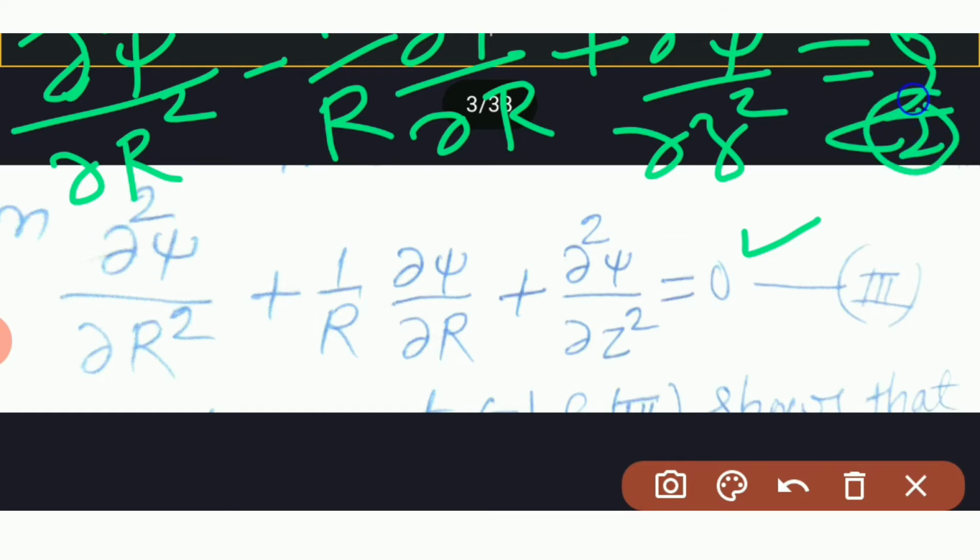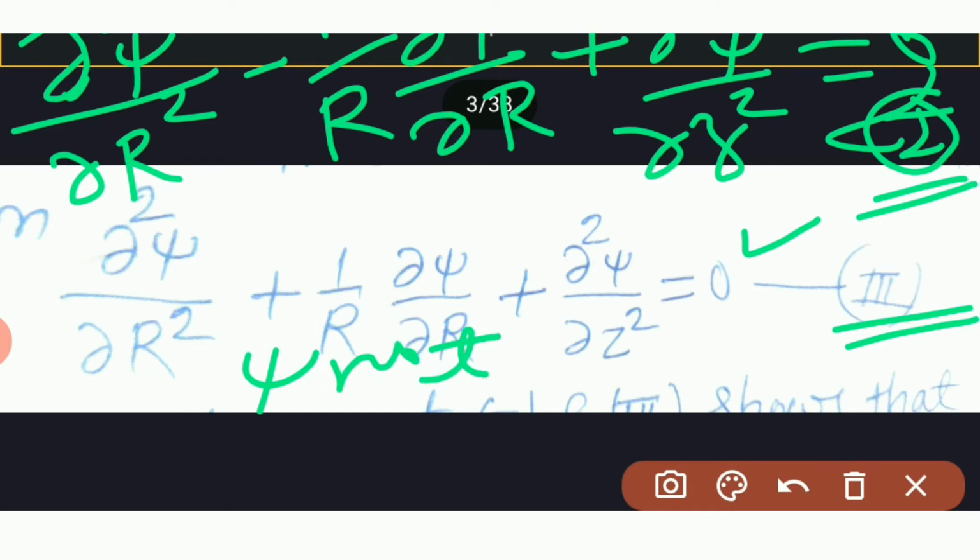Suppose this is first equation, and this third equation. This first and third equation shows that psi is not a harmonic function.